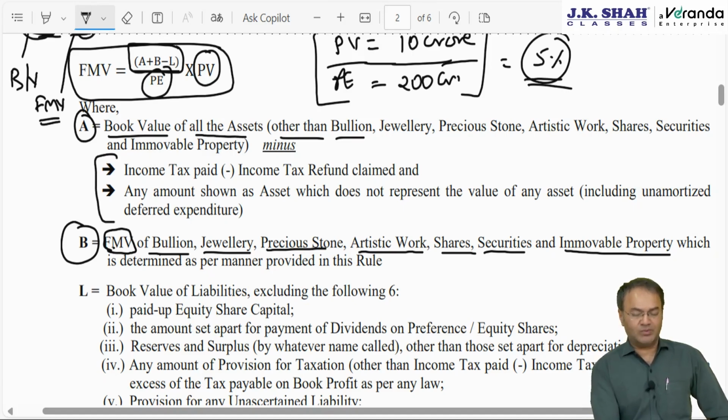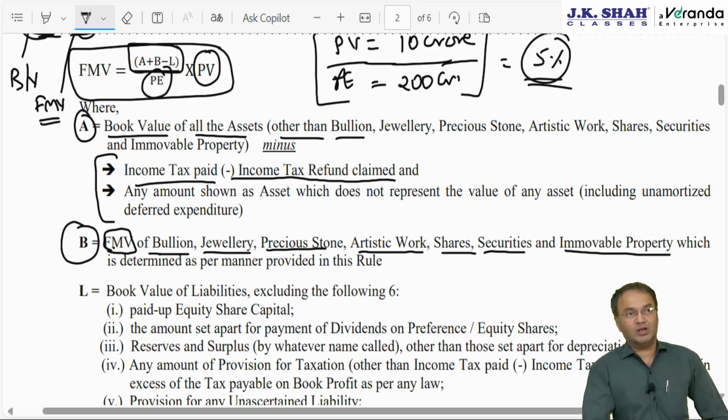Minus two assets will not be considered as assets. They are to be removed from the list of assets. Which two? Number one, income tax paid minus income tax refund claim. Income tax paid minus income tax refund claim. Okay, that is not your real asset. According to this, that should not be considered as asset because that is something reflecting amount payable to government.